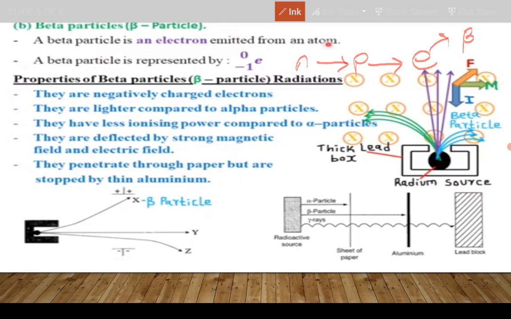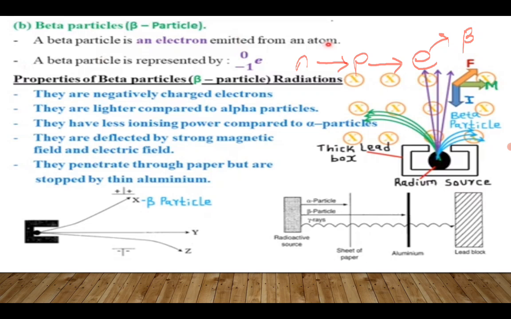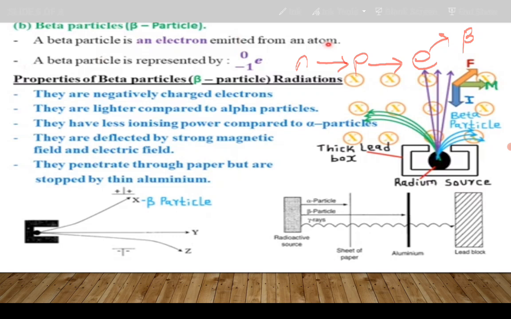Right, a beta particle is represented by the symbol e, e for electron. The symbol e is used to represent an electron. So we are saying a beta particle is represented by an e with a power of 0 and a charge of -1. So what does this mean?